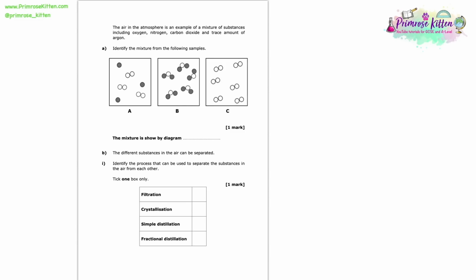Here we're told that the air in the atmosphere is an example of a mixture of substances including oxygen, nitrogen, carbon dioxide and a trace amount of argon. Here we're given 3 different boxes, A, B and C, and we're asked to identify the mixture from the following samples. So the first thing that would be helpful to know to be able to answer this question is simply what a mixture is defined as?